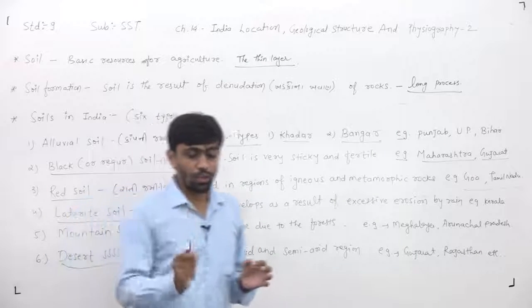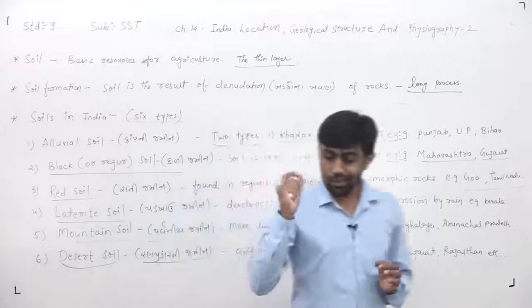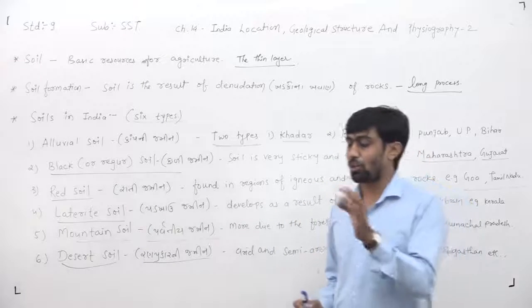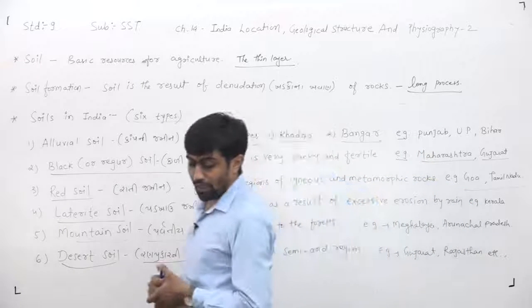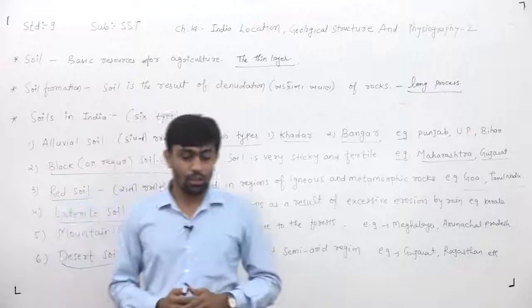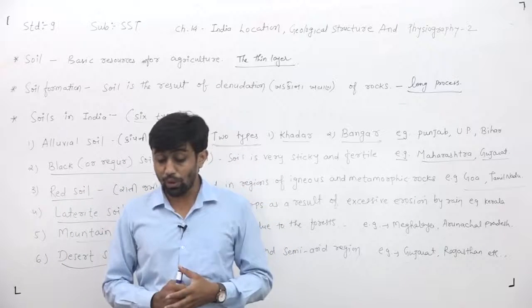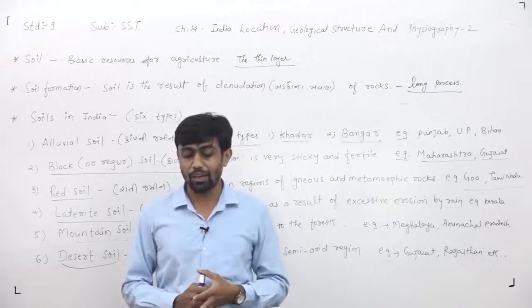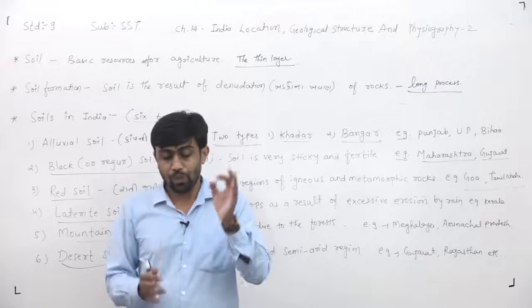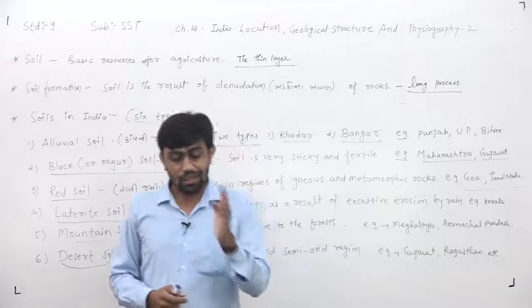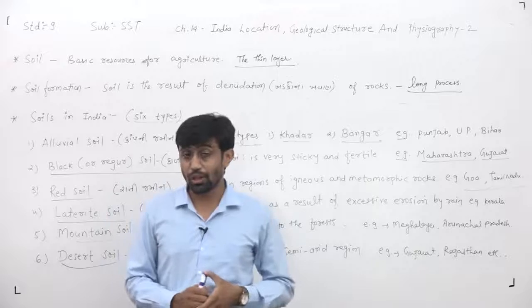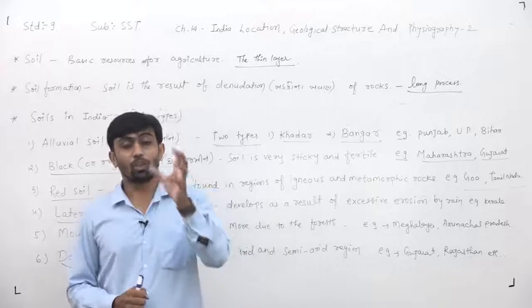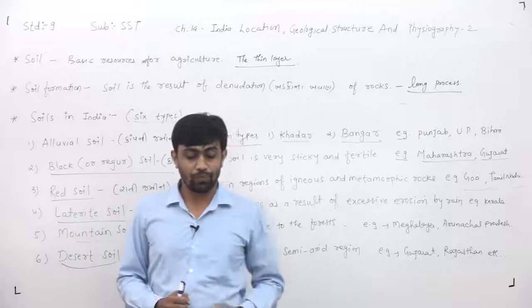Thus, the soil here is more alkaline and has less humus content. More alkaline means char is more, and less humus content means jaivic padarth should be less.